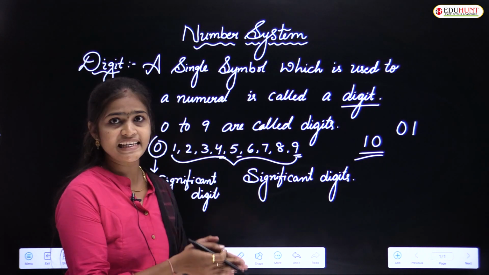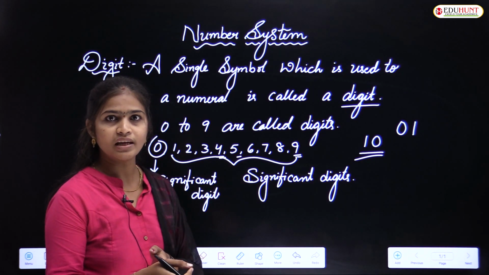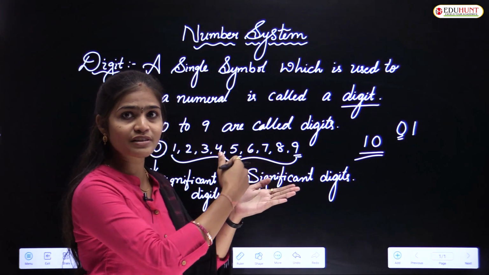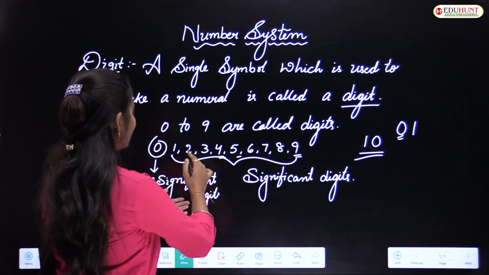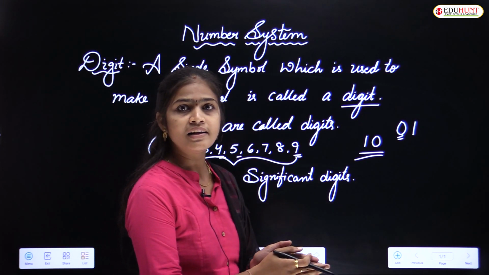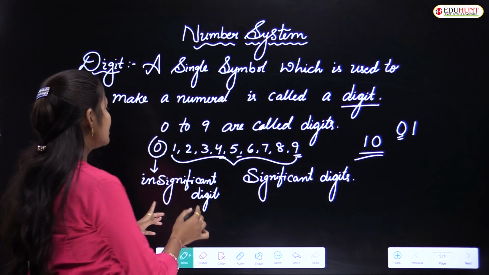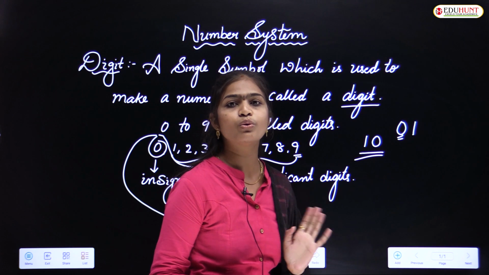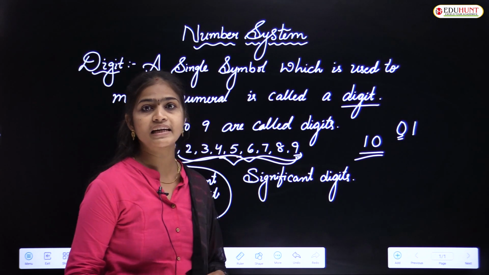Okay, if you write the single digit 1 or 0, 1, whatever it may be, its value is equal to 1 only. Here we are not using the value of that 0. Why? Because we kept that 0 to the left side of the digit. Wherever you write any other digit 1, 2, 3, 4 individually, or if you want to make any numeral, then that has some value. But 0 does not have that value, that's why 0 is called an insignificant digit, which has no value. And the leftover digits 1 to 9 are called significant digits.